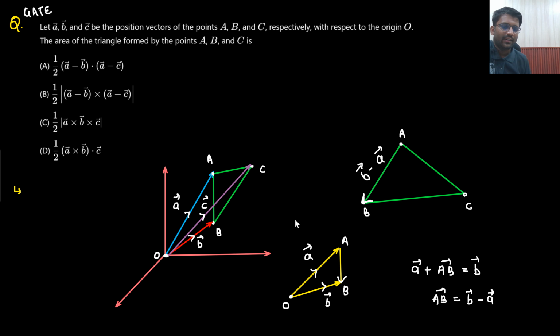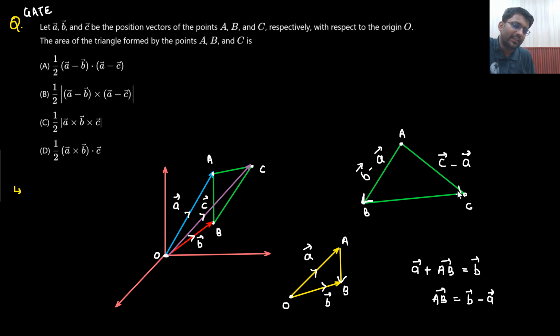Vector addition, right? A vector plus AB vector is given, will be equal to B vector. So, AB vector is given by B vector minus A vector. Similarly, AC vector will be given by what? AC vector will be given by C vector minus A vector.